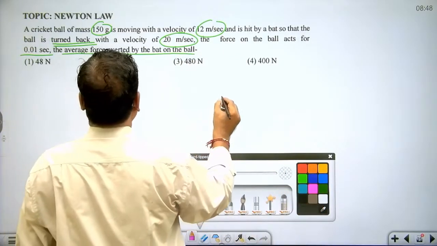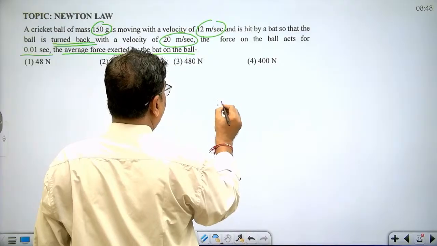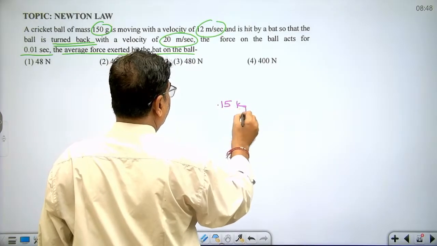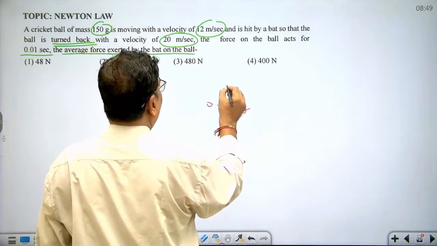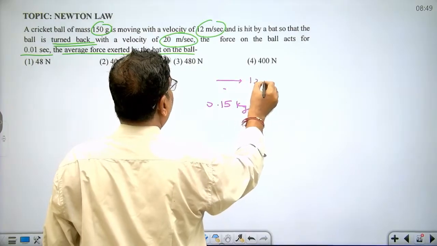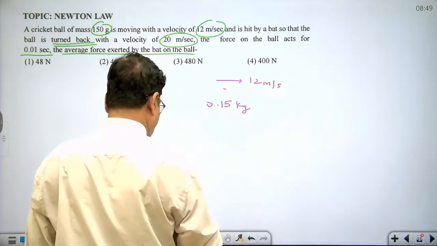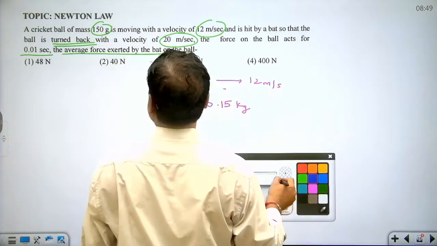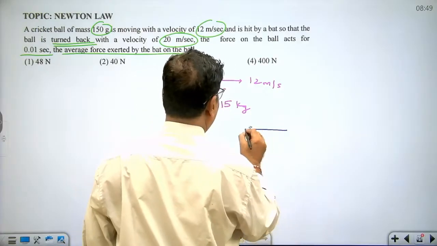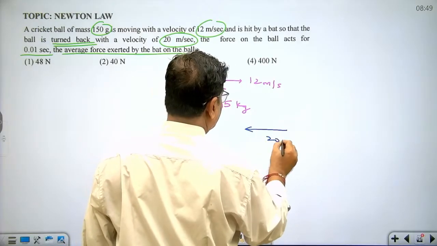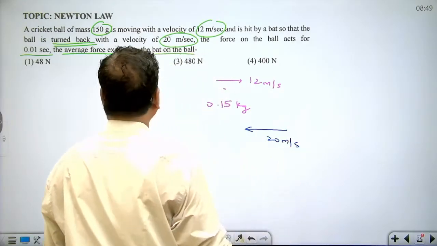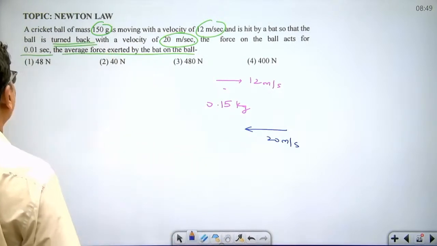Now dear student, the ball mass is 0.15 kg and the ball is moving with velocity 12 meter per second. On being hit by the bat, the ball's direction changes and its speed becomes 20 meter per second in the opposite direction.